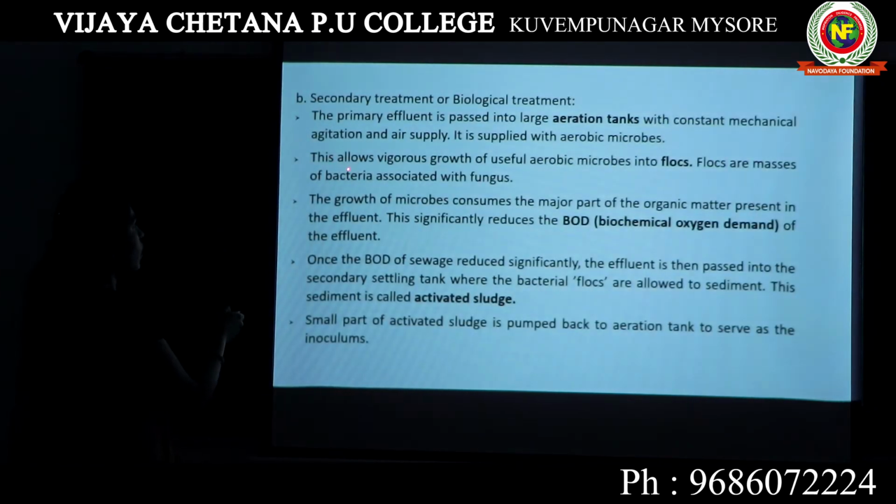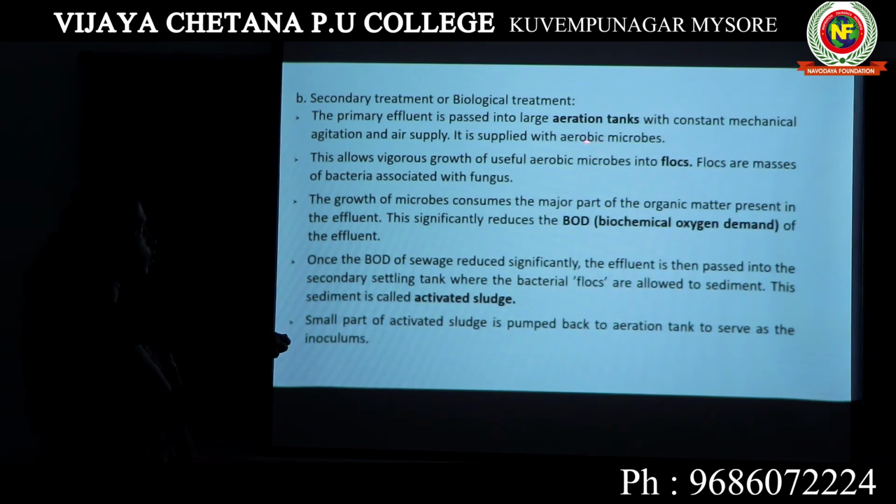Okay, so this allows vigorous growth of useful aerobic microbes. So when there is proper agitation and air supply, these aerobic microbes will be vigorous, that means fast growth of these aerobic microorganisms in the water. When there is too much growth of useful microorganisms, we call this mass of useful microorganisms flocs. Flocs are masses of bacteria associated with fungus.